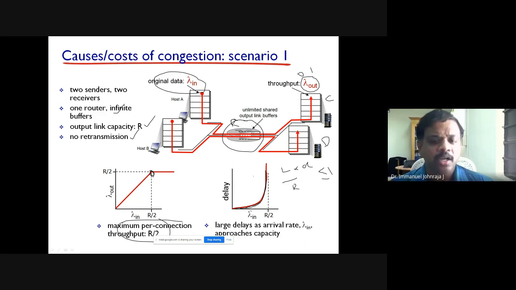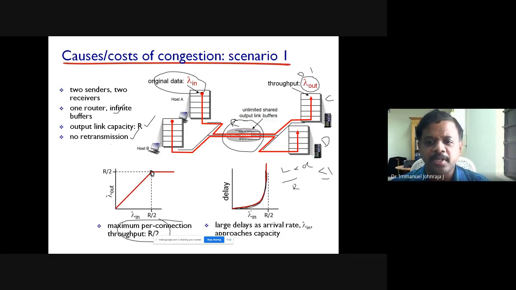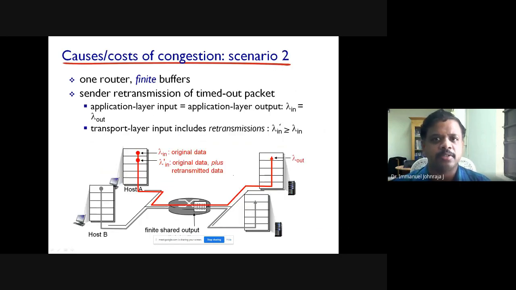Why should I talk about delay, sir? Look at the previous screen. Long delay is also a manifestation of congestion. If the delay is increasing exponentially, could you see this? As it increases exponentially, this is the manifestation of the existence of congestion in the network.